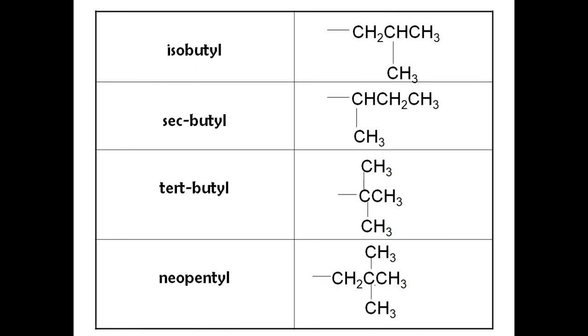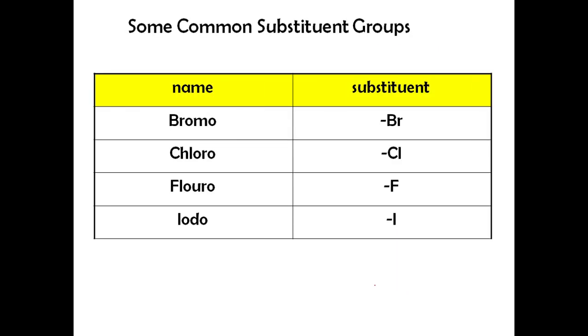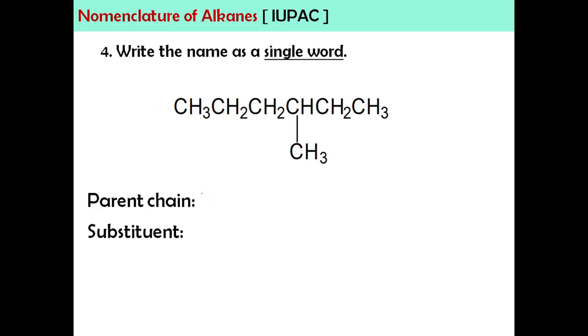Okay, banyak nanti, kalau kita buat latihan nanti kita akan go through juga yang ni. Okay, seterusnya kalau awak ada halogens macam ini adalah bromo, kloro, fluoro dan iodo. Fluoro, F-L-U-O-R-O, fluorine, fluoro. Okay. Jadi, untuk step yang terakhir, which kita dah go through pun sebenarnya, single word.